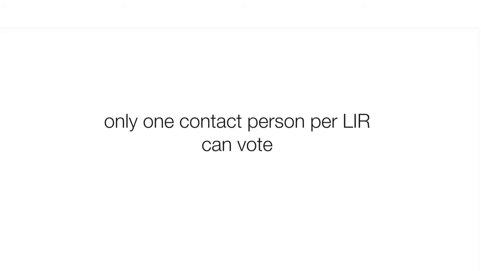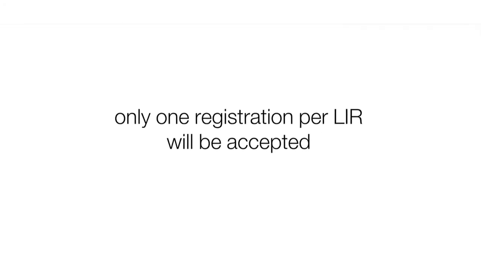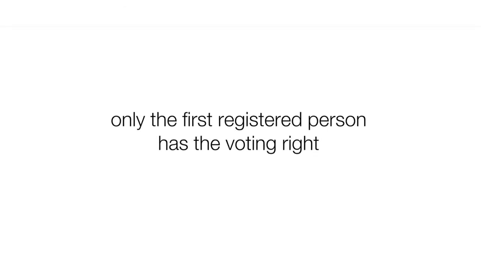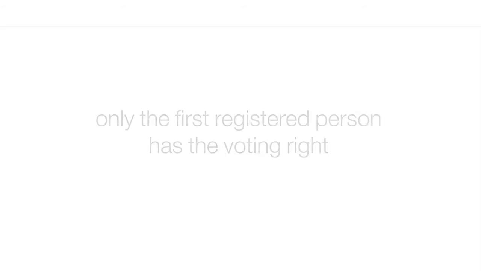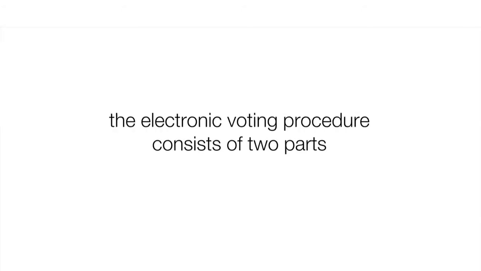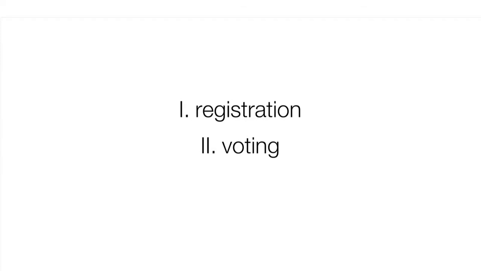Only one contact person per LAR can vote for the Executive Board elections, so only one registration per LAR will be accepted. If your LAR has more than one contact person, the first person registering in the system will have the voting right. The electronic voting procedure consists of two parts: registration through the electronic voting software and the voting selection, in which you select your preferred candidates for the Executive Board.